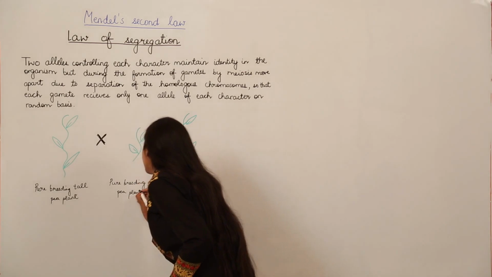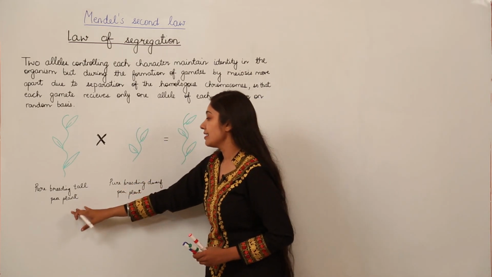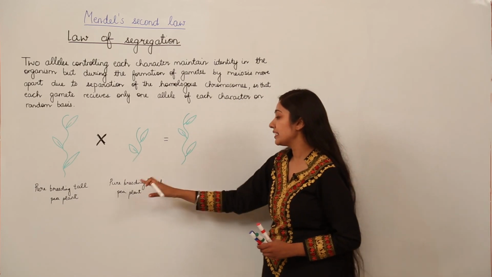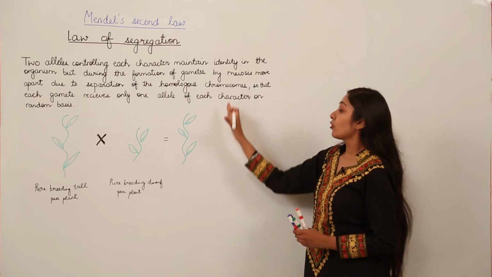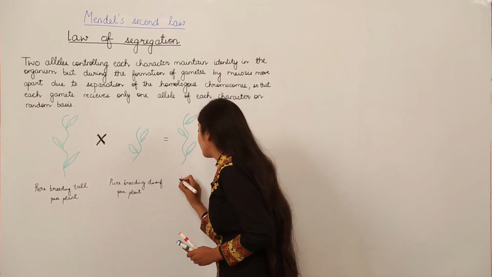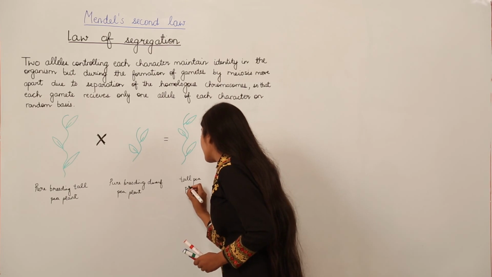So when Mendel did the first cross, he took a pure breeding tall pea plant and crossed it with a pure breeding dwarf pea plant. What was the progeny he observed? The progeny was a tall pea plant.